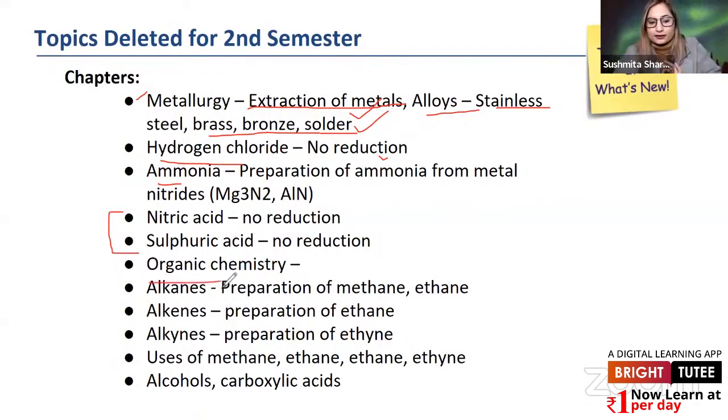Then organic chemistry, we have alkanes, alkenes and alkynes. In this portion, the preparation of methane and ethane has been removed. Then from alkenes, the preparation of ethene has been removed. Then preparation of ethyne, a very small portion, not a major portion, has been removed. And then uses of methane, ethane, ethene, and ethyne. And then alcohols and carboxylic acids, both the functional groups have been scratched out from the syllabus.